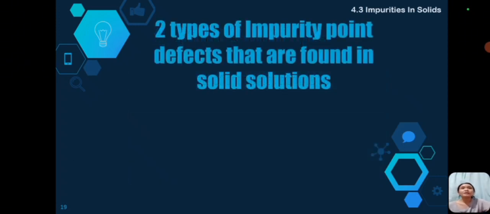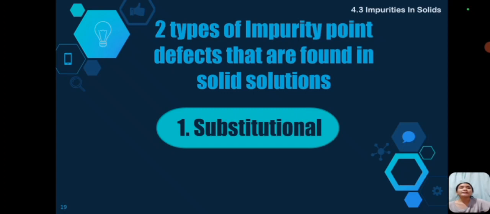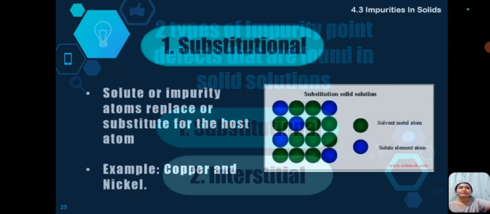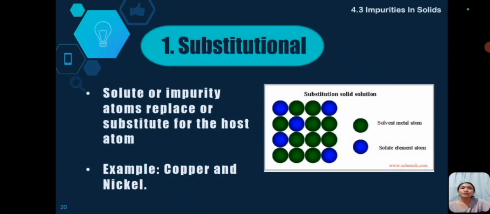Next is two types of impurity point defects that are found in solid solution. The first one is substitutional and the second one is interstitial. Substitutional. Substitutional is solute or impurity atoms replace or substitute for the host atom. Example is copper and nickel.